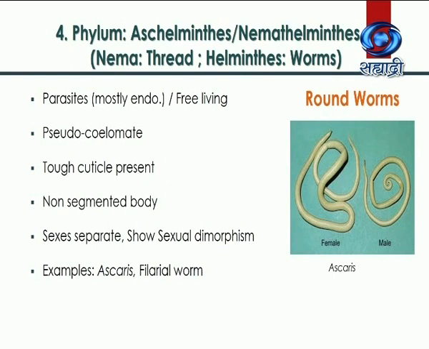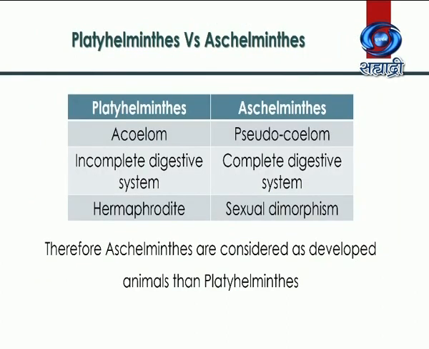Here, sexes are separate. That means these members show sexual dimorphism. Common examples are Ascaris and filarial worms.